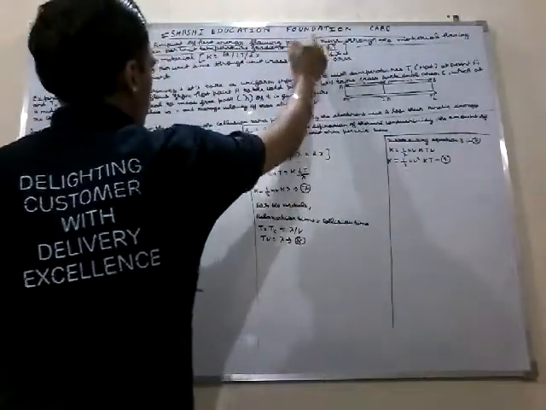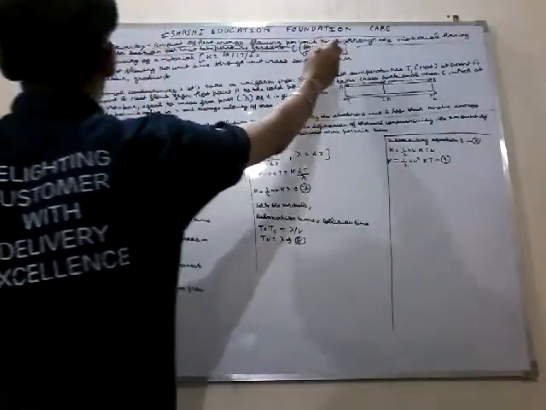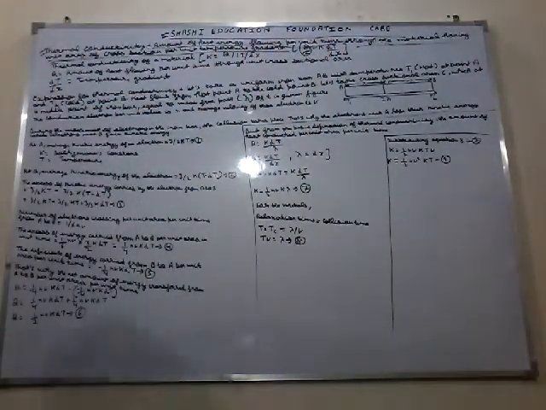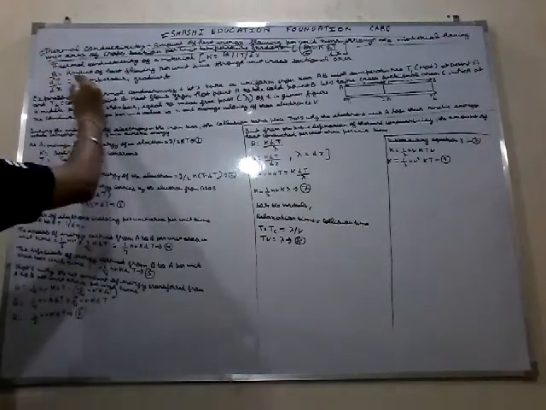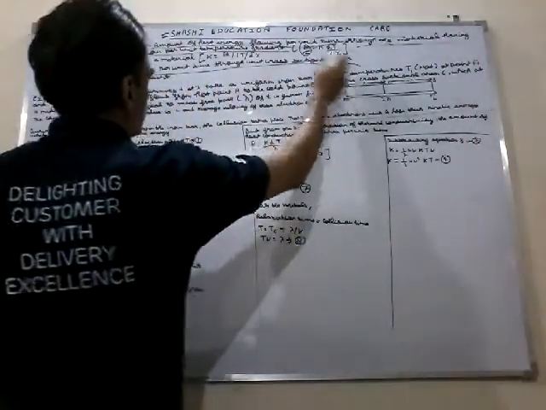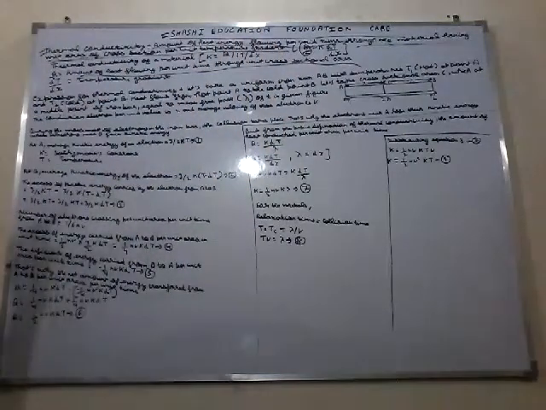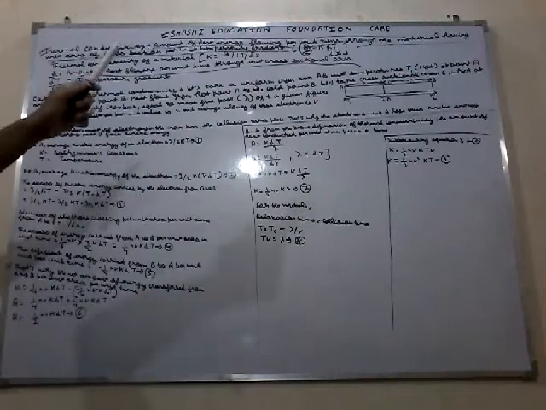Here Q means the amount of heat flowing per unit time through unit cross sectional area.